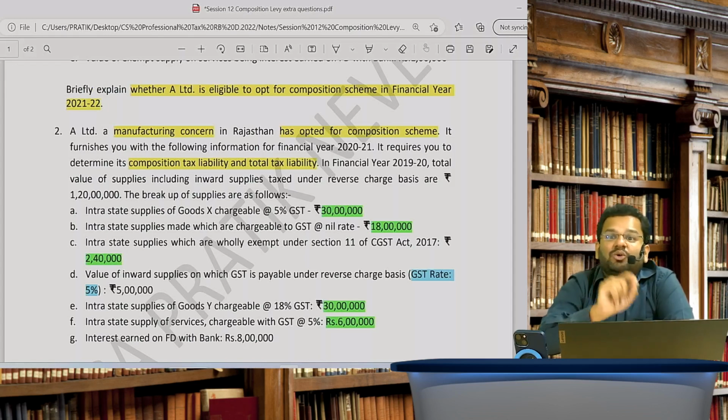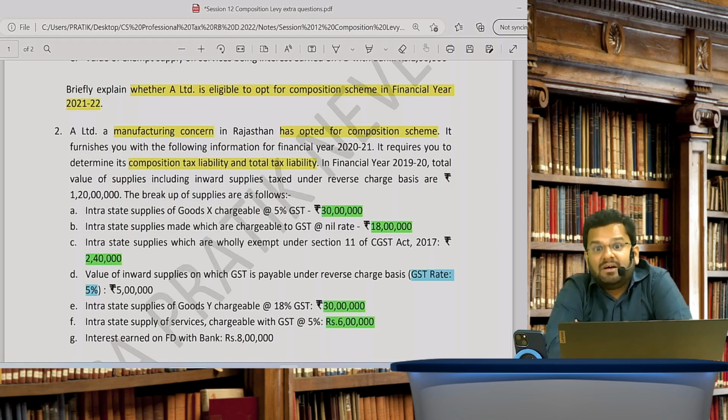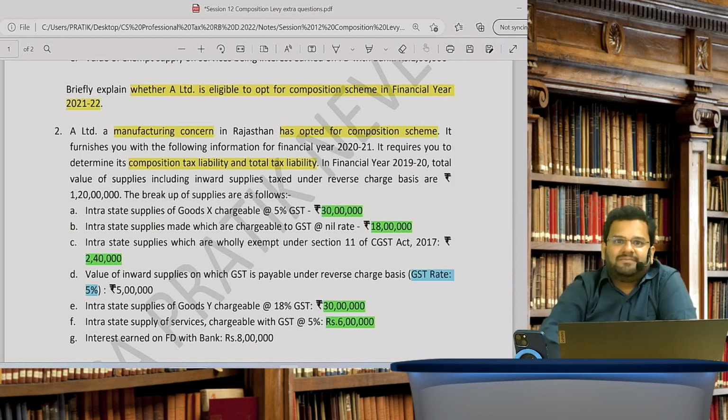There is a limit to give services if you opted for composition scheme. Yes. What is that limit? That limit is last year's, that is preceding financial year's aggregate turnover's 10%. Means 10% of aggregate turnover of last financial year, or 5 lakh rupees, whichever is higher.